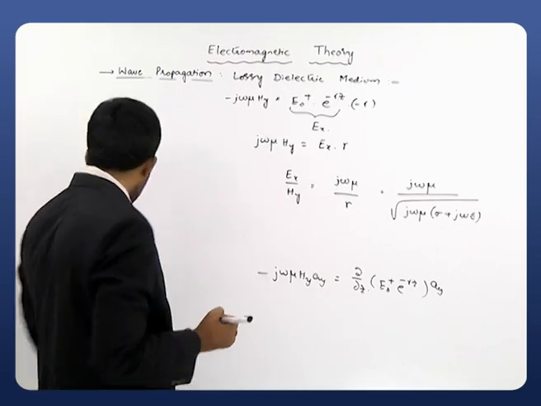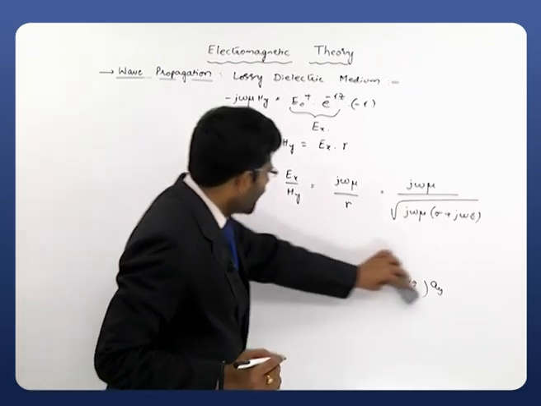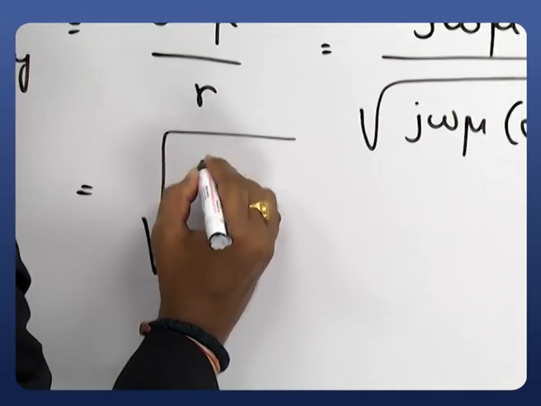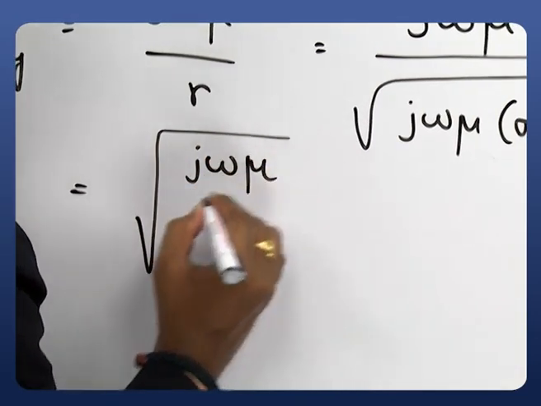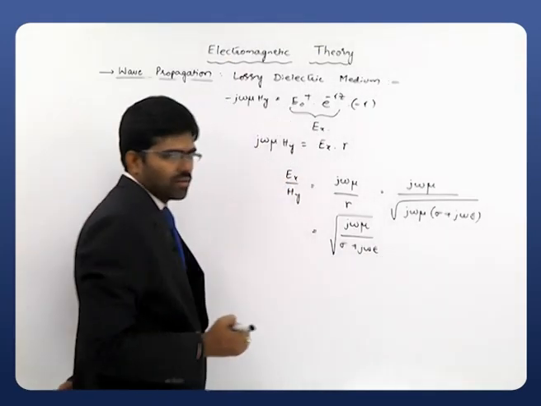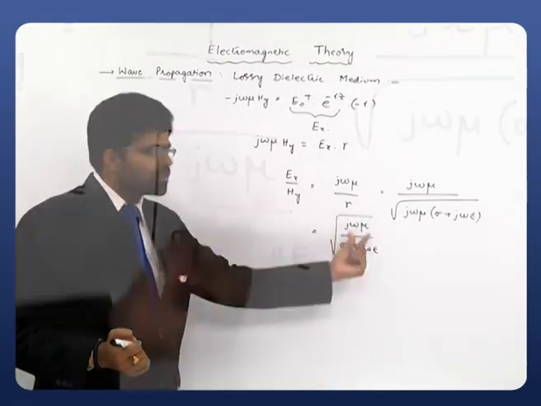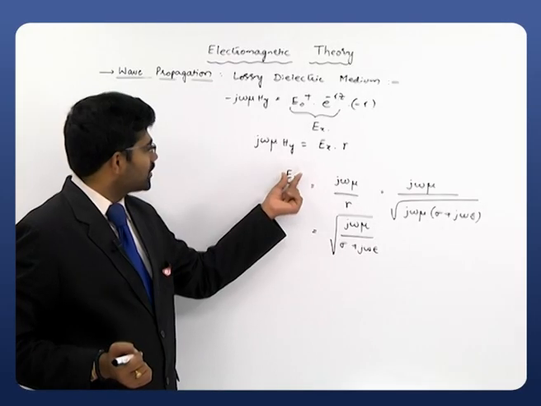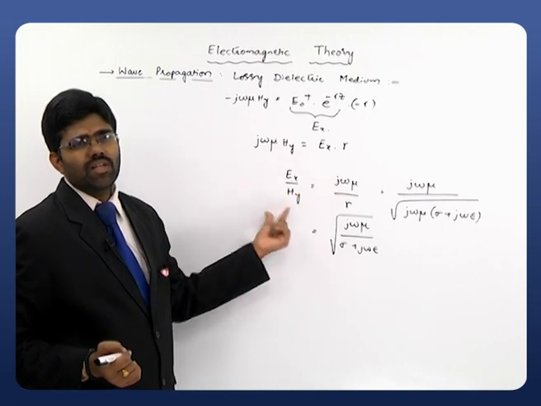If you simplify that quantity, we get Ex by Hy is equals to square root of j omega mu divided by sigma plus j omega epsilon. So just observe, we have a complex quantity here, which is the division of Ex with Hy.